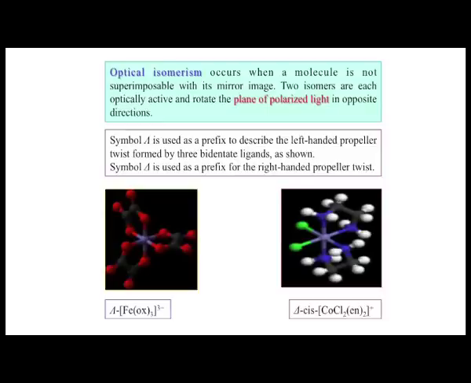So, the movement from the top trigonal plane to the bottom trigonal plane is in the left hand direction. So, it is of the first category, that means it has a left handed propeller shape. The twist is a left handed propeller twist, and we consider this as the corresponding lambda isomer.